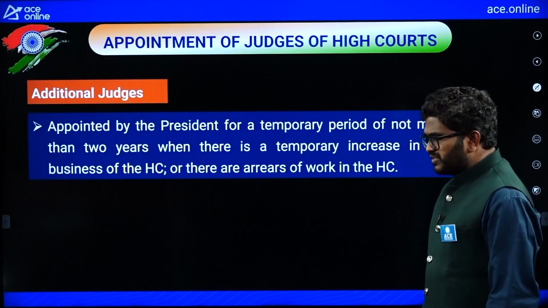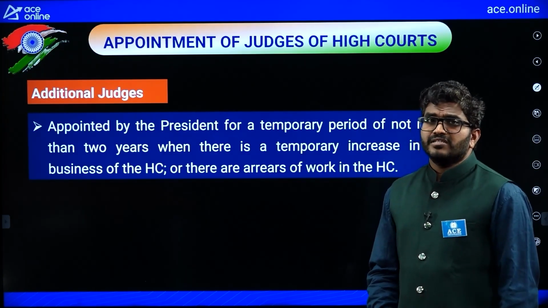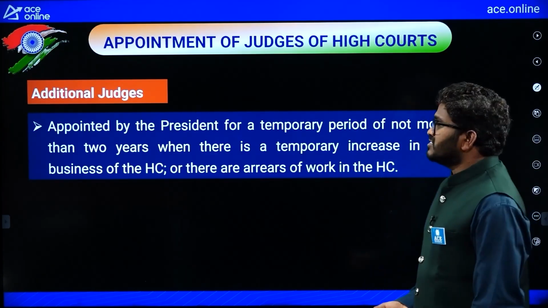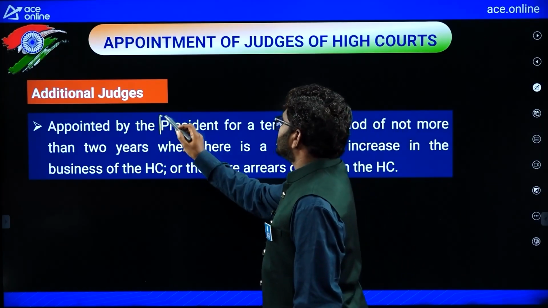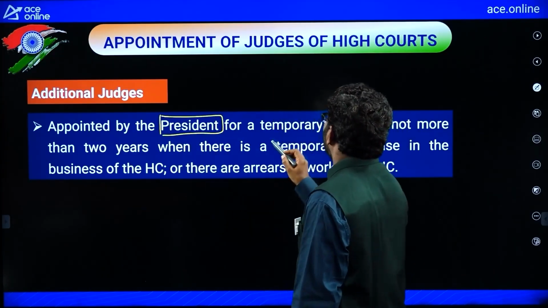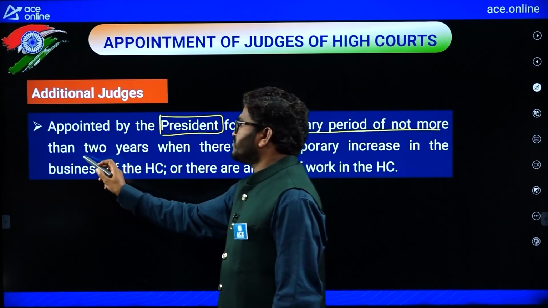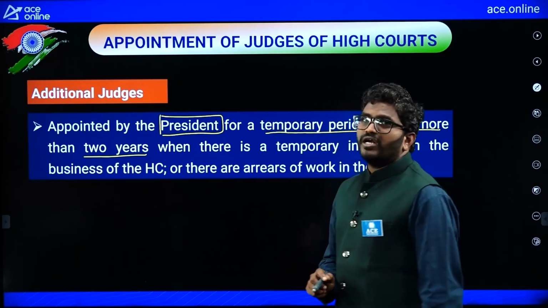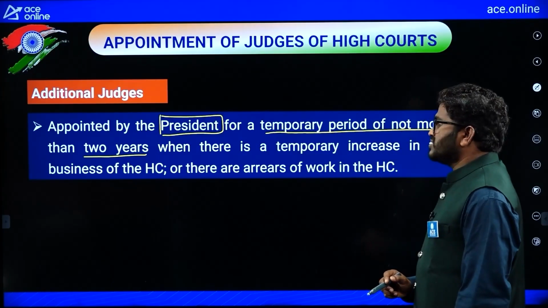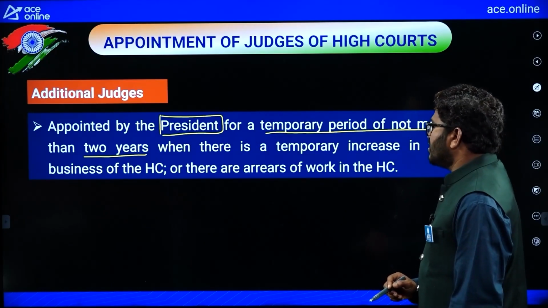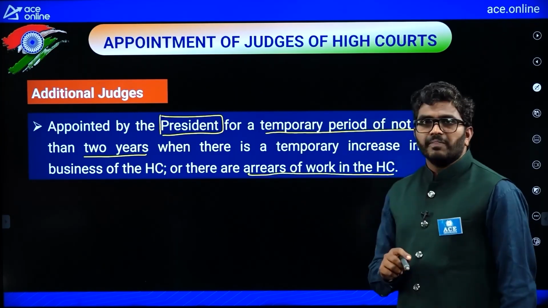Now, additional judges. Sometimes, if there are more cases, to resolve those cases the President can appoint additional judges, for a temporary period of not more than 2 years, when there is a temporary increase in the business of the High Court, or there are arrears of work in the High Court.